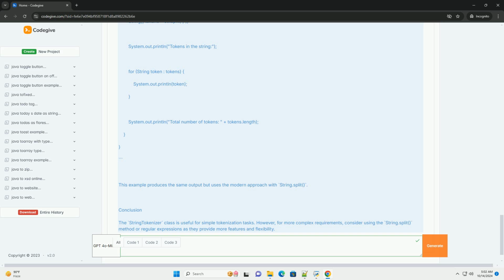Example code. Here's a simple example demonstrating how to use StringTokenizer in Java.